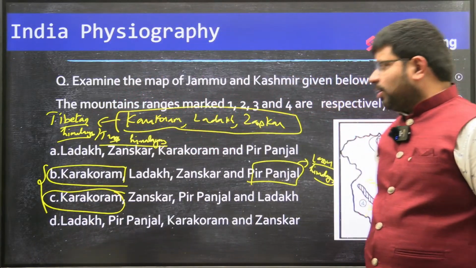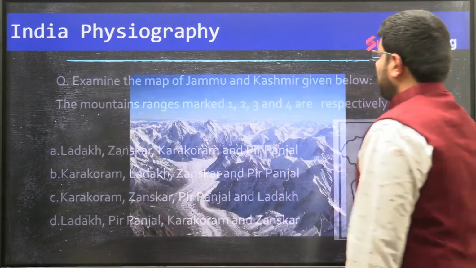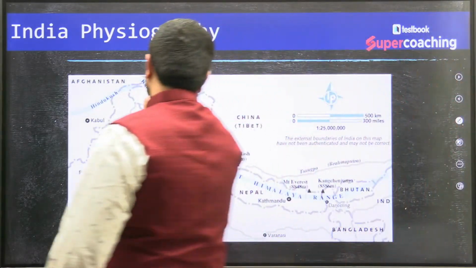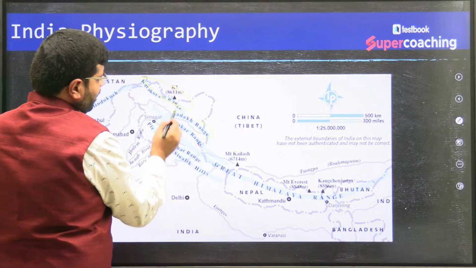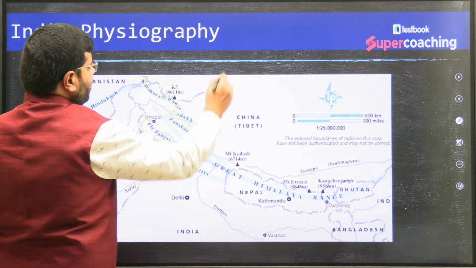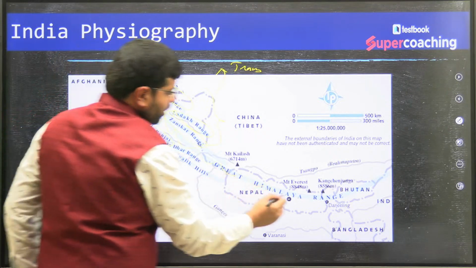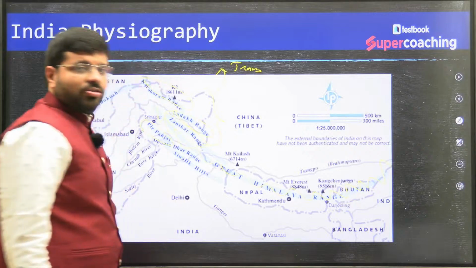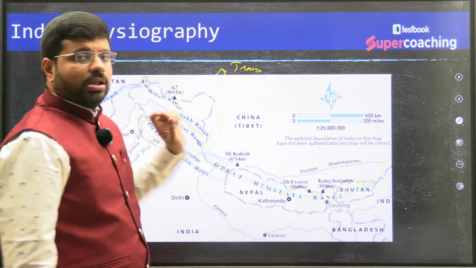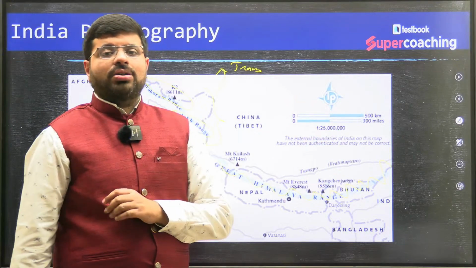Now, this is the thing. Even if you know the series of parallel mountain ranges of the Himalayas, you see this is the Karakoram range, then the Ladakh range, then the Zaskar range, then the Pir Panjal. These are part of the Trans Himalayas. Then you find the Greater Himalayan Range, where you will find Mount Everest. Then the lesser Himalayas like Pir Panjal, Dhauladhar, Mussoorie. After that, the outer Himalayas or the Shivaliks.